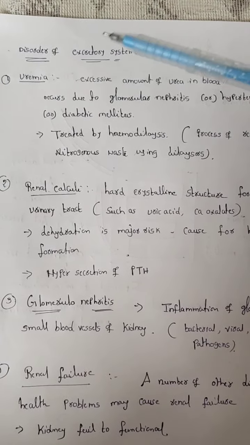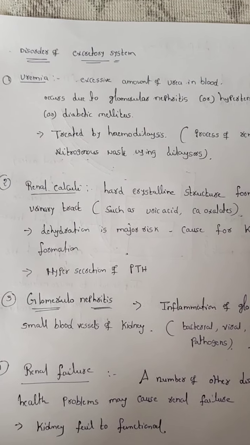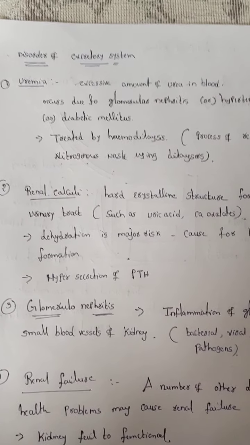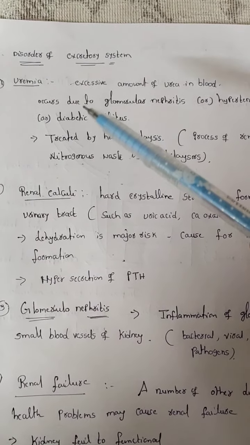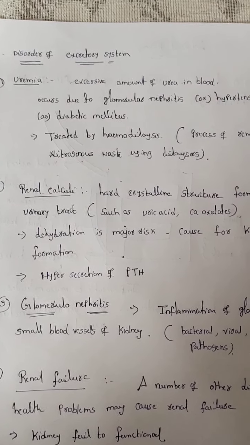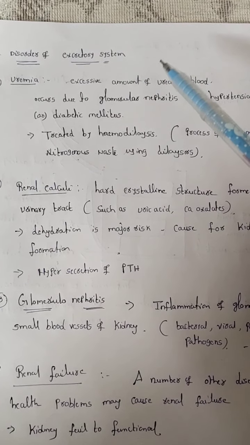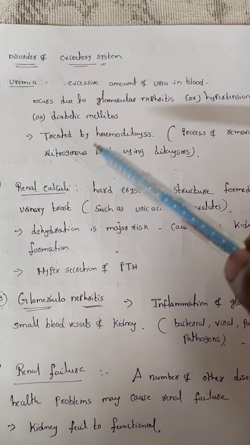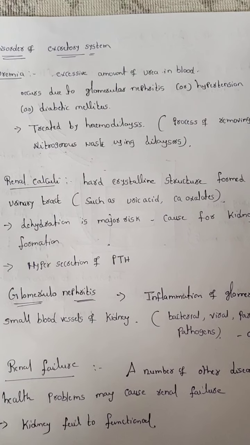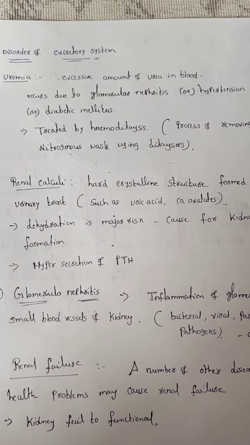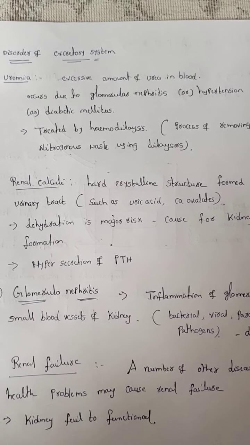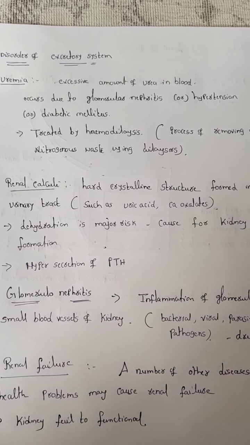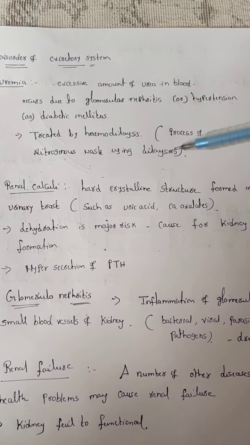Now we can discuss the disorders of the excretory system. The first one is uremia. Uremia means the accumulation of urea in the blood, or an excessive amount of urea in the blood. That condition is called uremia. Basically, 25 to 30 grams of urea is excreted from the body. When that urea is present in the blood, that condition is called uremia.